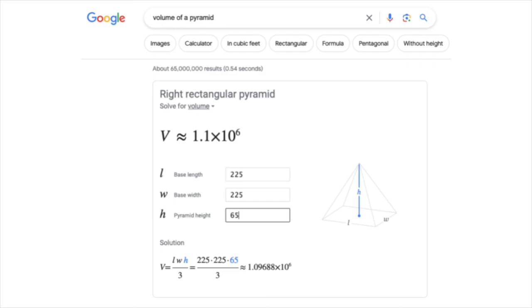If you go to Google and ask for the volume of a pyramid, you get this beautiful, immersive, interactive experience. It shows the relevant inputs, it shows a diagram, it shows a formula. It substitutes the inputs I enter and calculates the results. I give the height of 65 meters, we just looked up, and it will tell us the volume of the Pyramid of the Sun, about 1 million cubic meters.